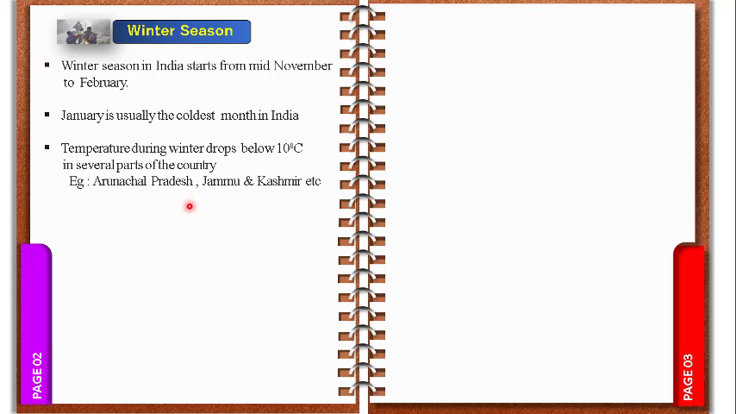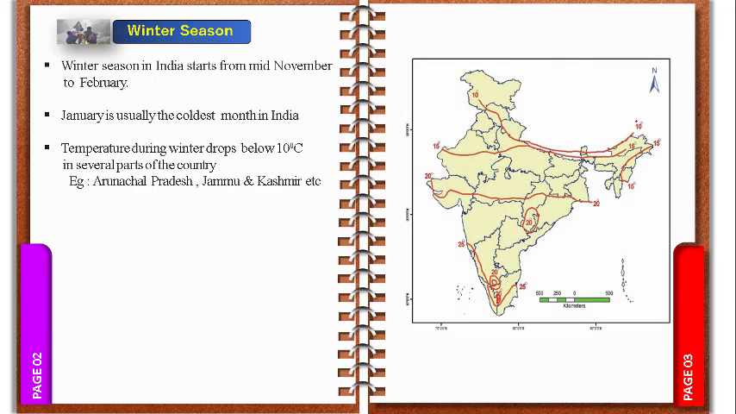For example, in Arunachal Pradesh and Jammu and Kashmir, you can find it here. So just look, children, the 10 degrees Celsius. This is the region of Arunachal Pradesh. Here you can find some areas at 10 degrees and some at 15 degrees Celsius, and here you can find Jammu and Kashmir. This region is also 10 degrees Celsius.